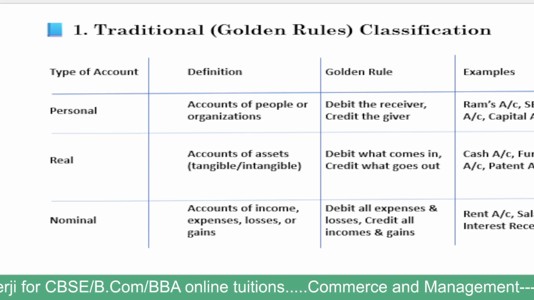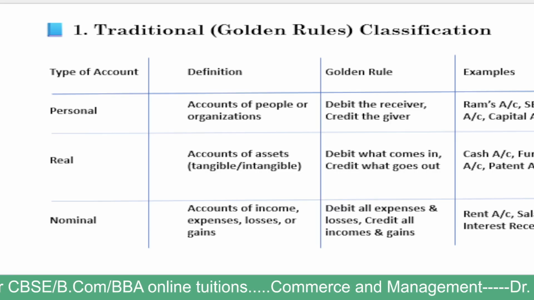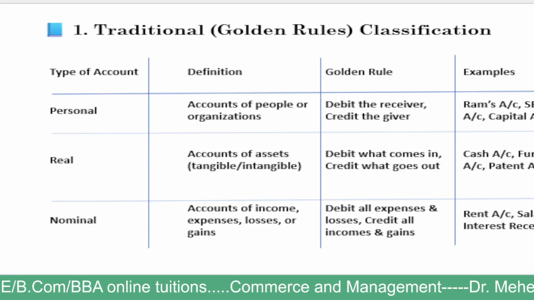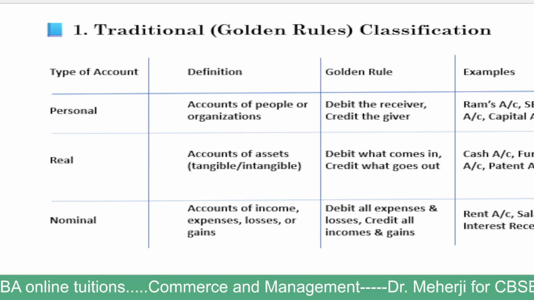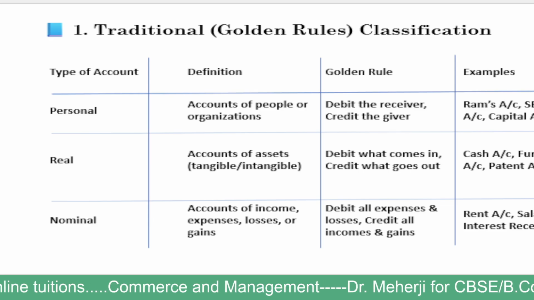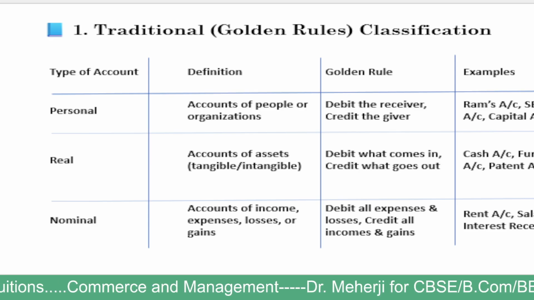And in the traditional golden rules, last but not least, is the nominal account. It was popularly known as expense or income account. The rule is: debit all expenses and losses and credit all incomes and gains.